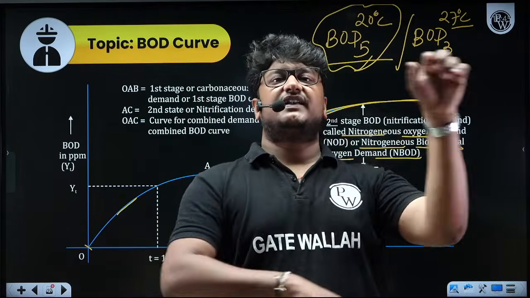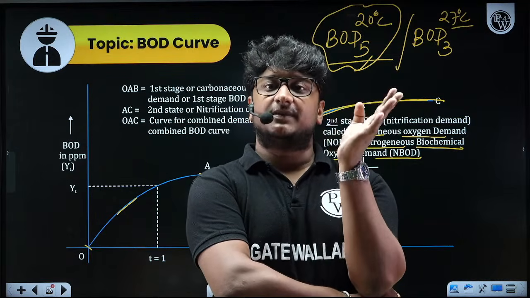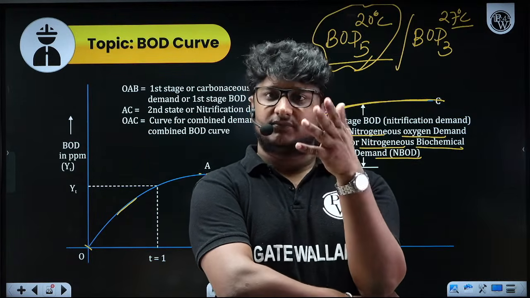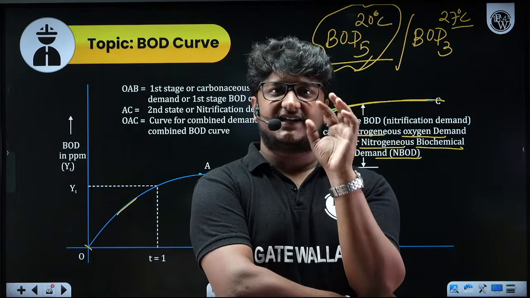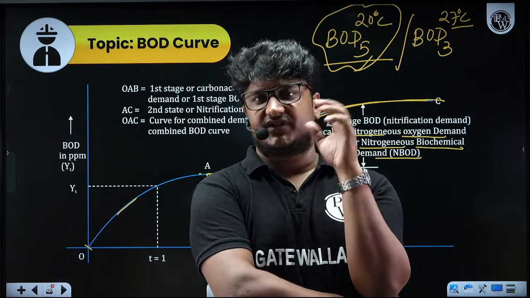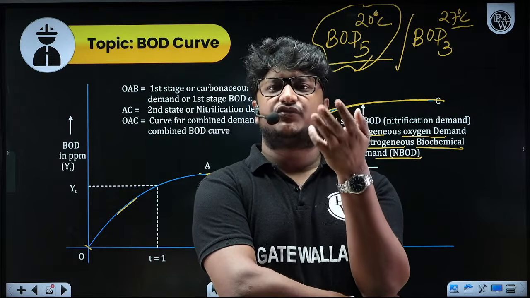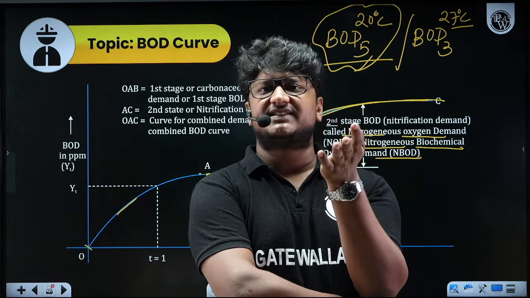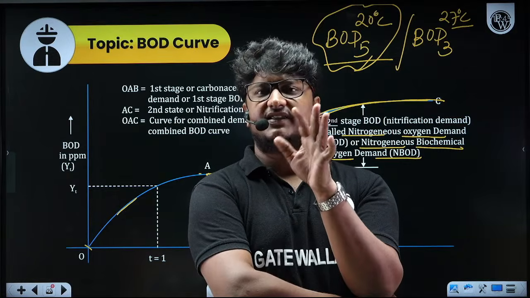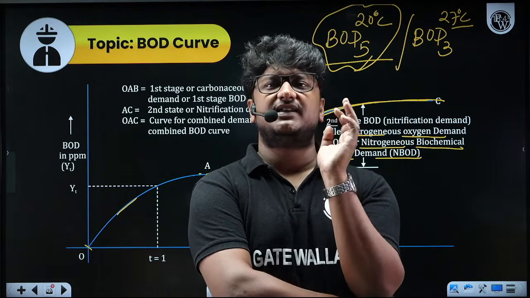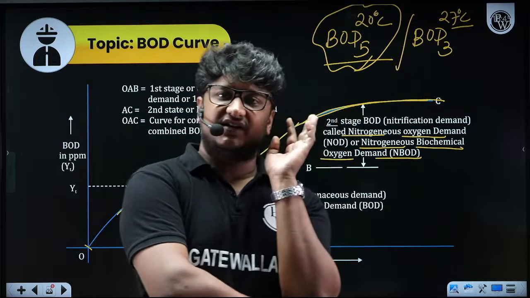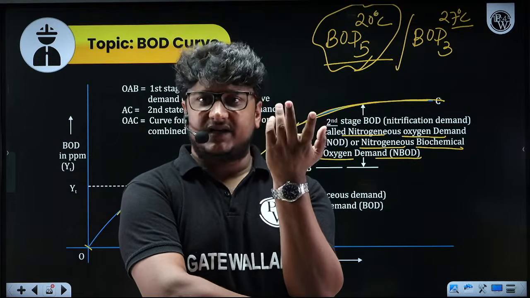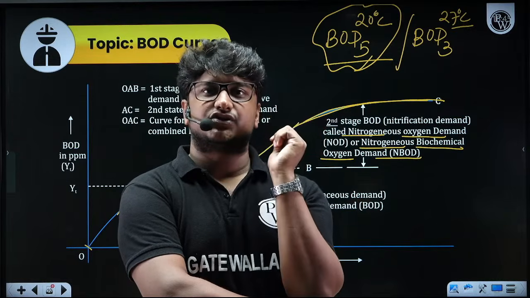So because of that they selected 5. If somebody had selected 4.5, we would have used that. But now 5 is selected, so that becomes standard for us. And theoretically also, we get 68 to 70% of ultimate BOD in that 5 days. That is enough to know about the oxygen demand for that wastewater, and ultimately the organic matter concentration also.